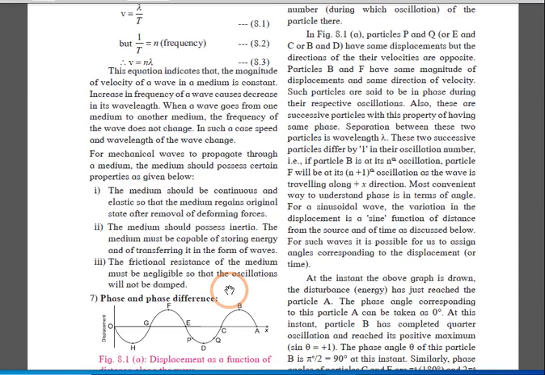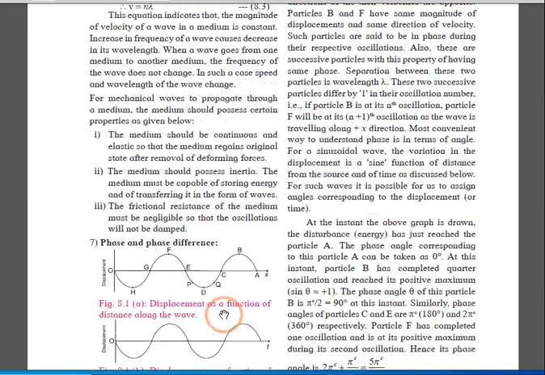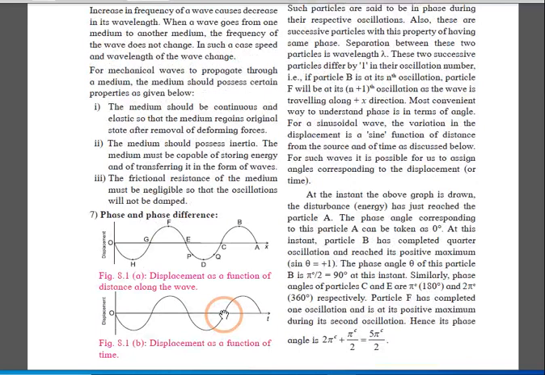Damped oscillation means the energy is lost after some movement, after some time. Next point: what is phase and what is phase difference? You can see it in this diagram. Here, the state of oscillation of the particle is called phase. To describe this phase, we require displacement, the direction of velocity, and the oscillation number of the particle.